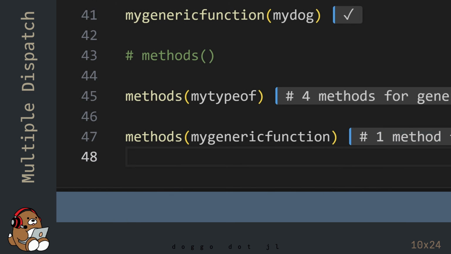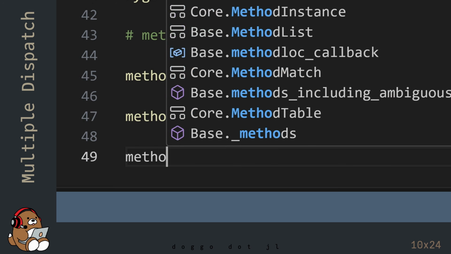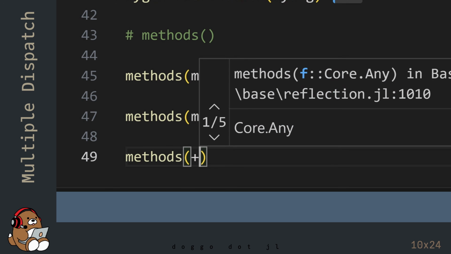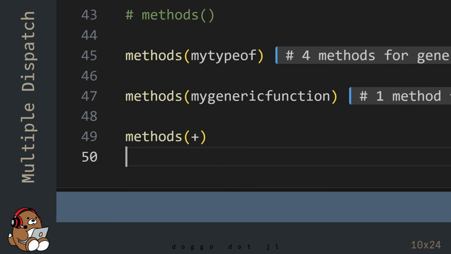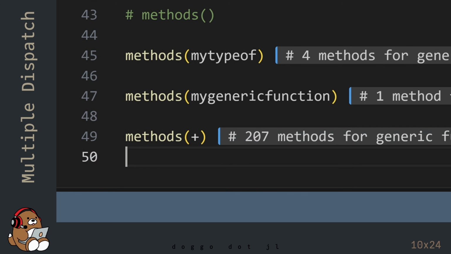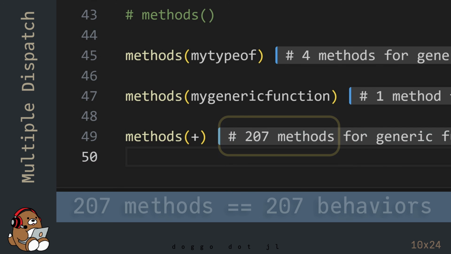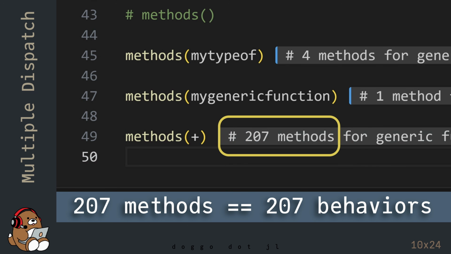In Julia, the arithmetic operators are also functions. So the addition operator, or the plus sign, is a function. In Julia version 1.9.3, the addition operator has 207 different methods.